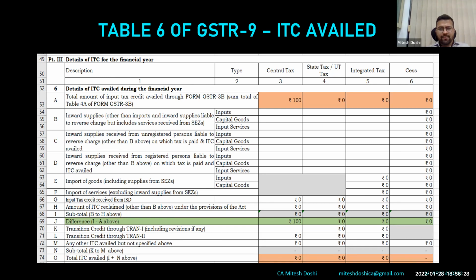Now we know that the bifurcation into inputs, capital goods and input services was a problem for us in the initial year. In 1819 they gave us a relaxation that we can disclose everything in inputs. Thereafter in 1920, they gave a relaxation that you have to show capital goods, because ideally that is available as fixed assets in most cases. So you show the disclosure of capital goods, and if you are unable to trace input service, you can show the whole amount in inputs rather than bifurcating into input service.